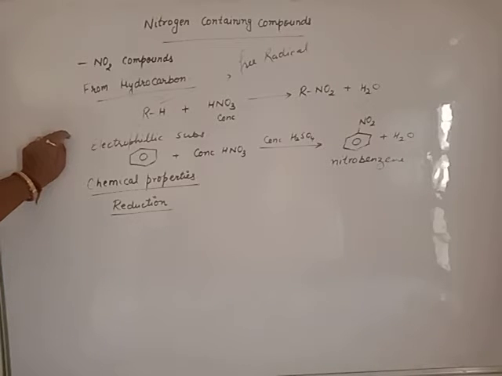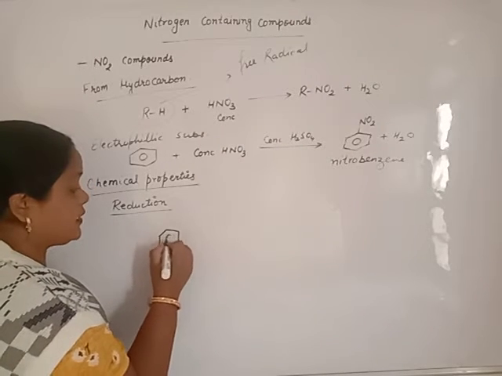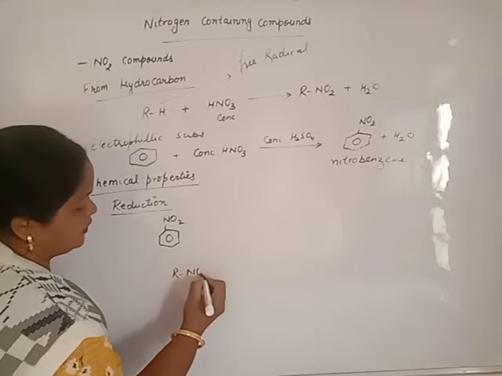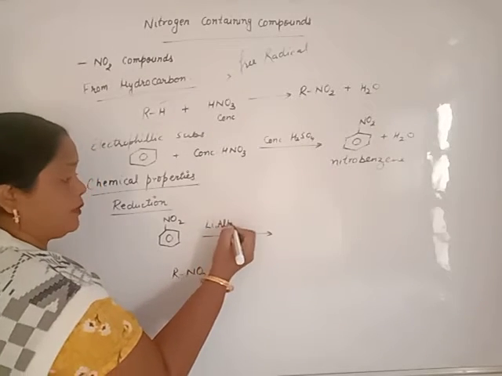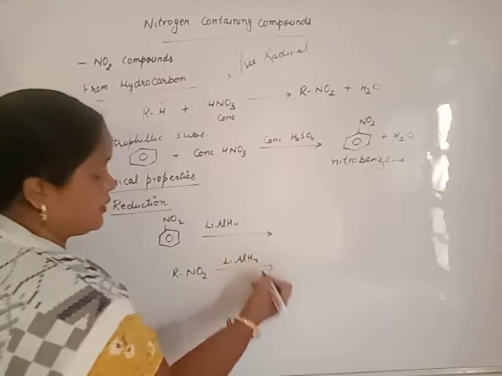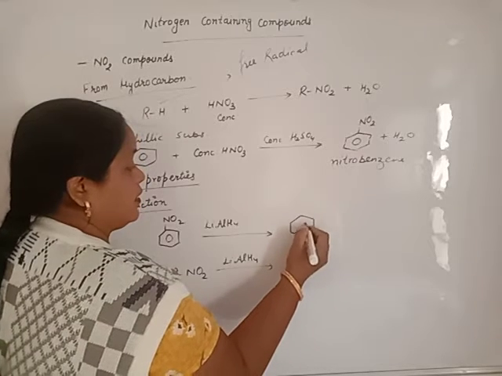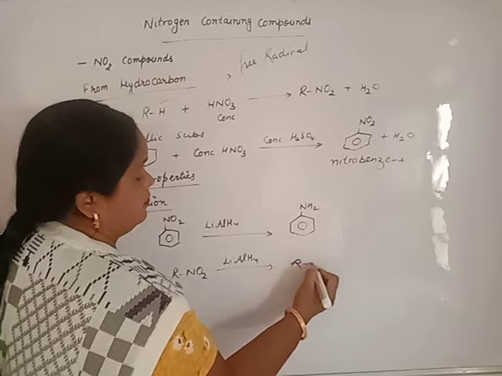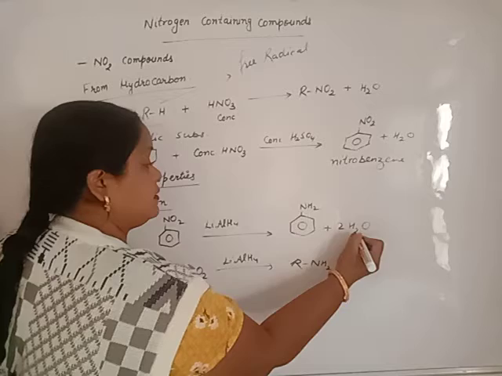When we reduce nitro compounds, nitroalkane or nitrobenzene, with a strong reducing agent, lithium aluminium hydride, what will happen? Beta, it will produce nascent hydrogen as much as you require, and we will get primary amine, and oxygen will be removed in the form of water.